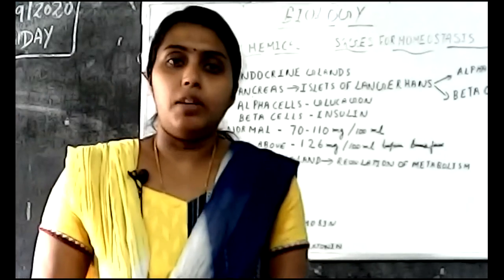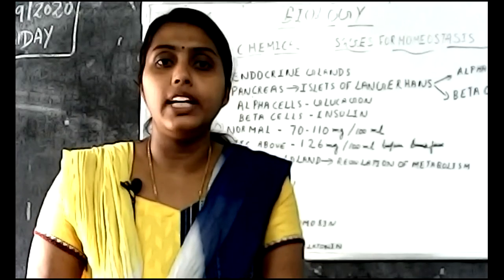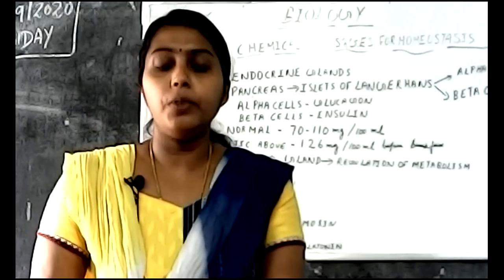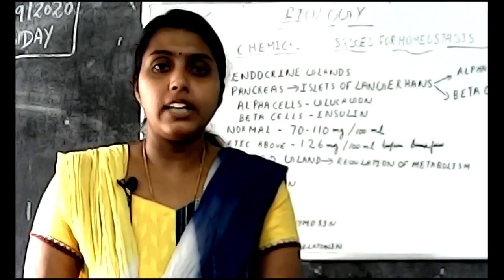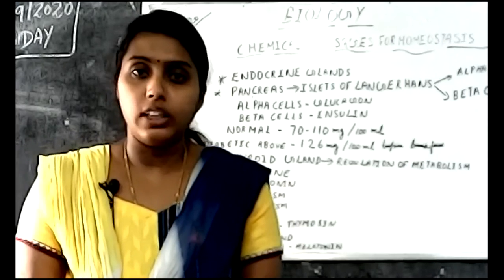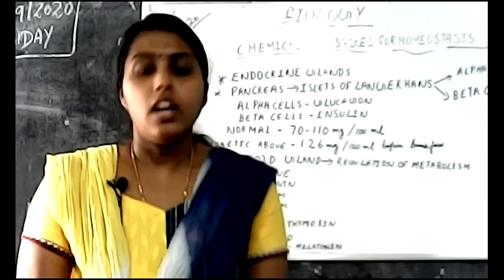When the production of insulin is decreased due to destruction of the beta cells. I have already told you, beta cells produce insulin. So if the beta cells are destroyed, insulin production decreases.